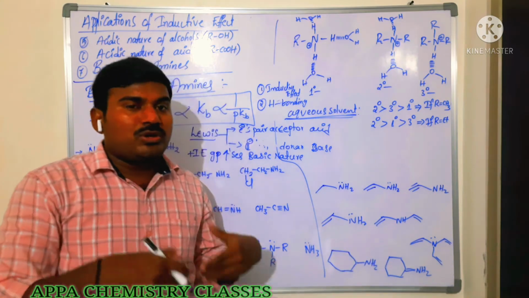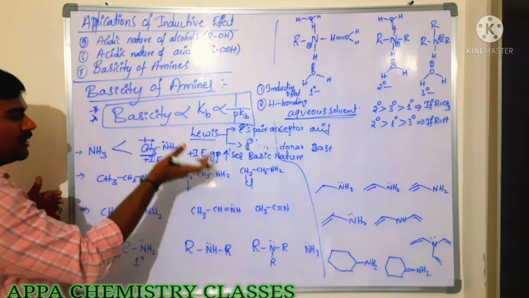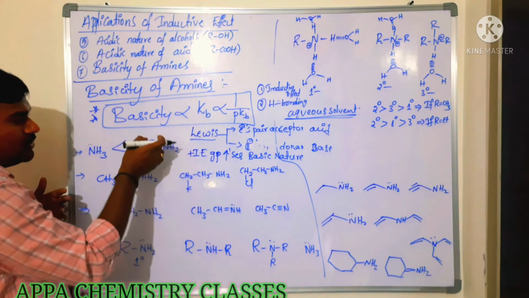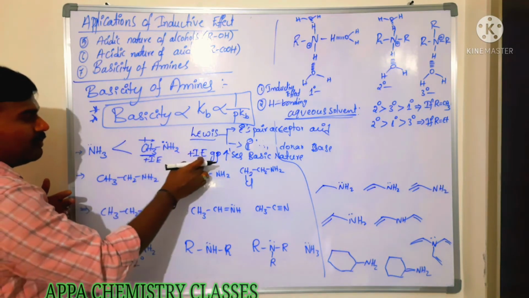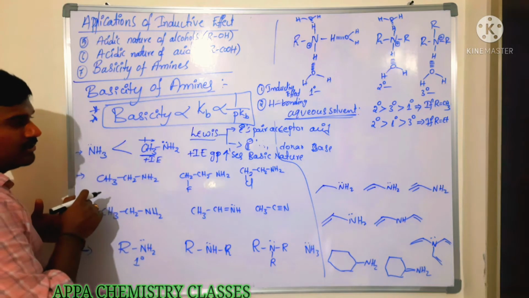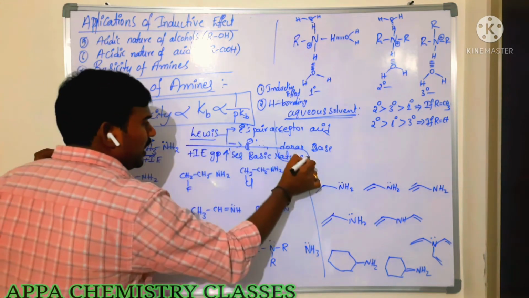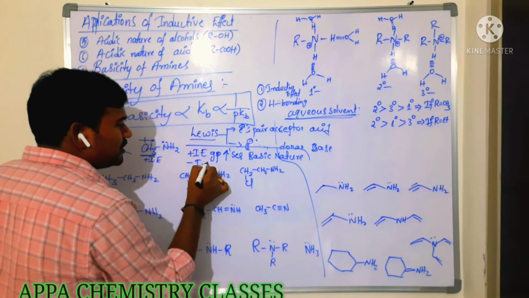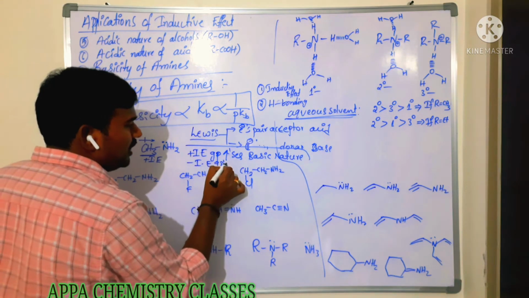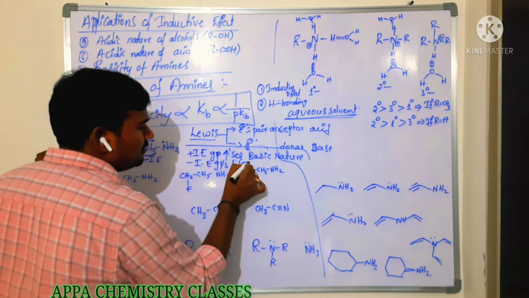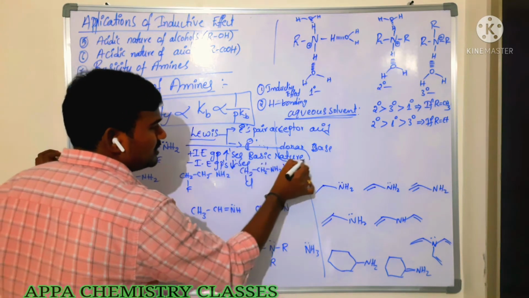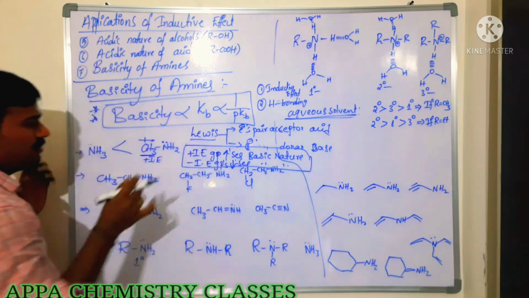Is it or not? So the number of electrons on the nitrogen increases when plus I groups are attached to that nitrogen. Is that clear? Plus I group increases basic nature, and minus I groups, what happens? Minus I groups decrease the basic nature of amines. This is very, very important.